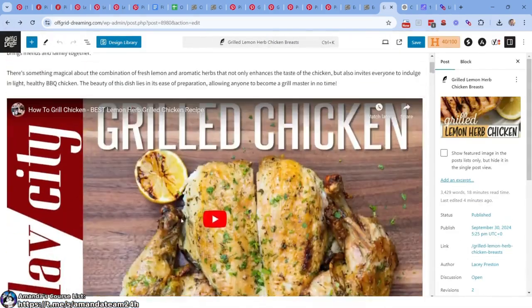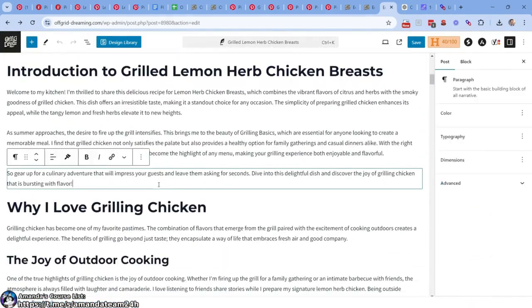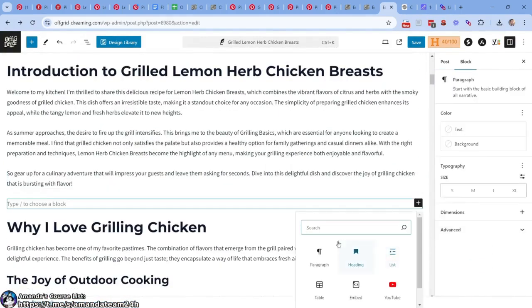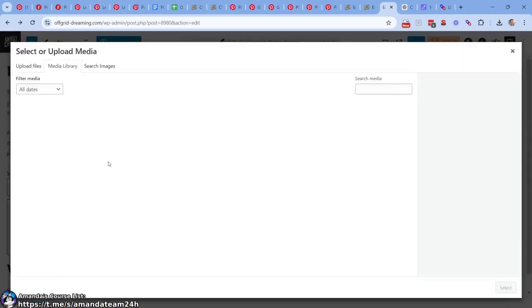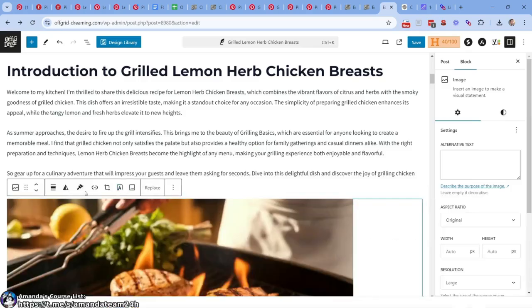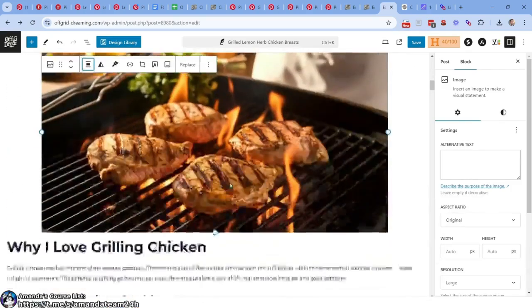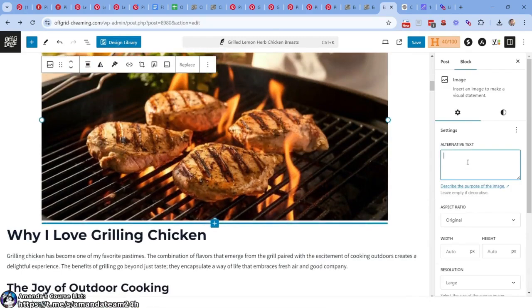Let's come down here. We have the featured image up the top. Boom, featured image. Maybe we want to throw one of these here, right? Let's do image. Image is right there. Media library, because they're already uploaded now. Let's do the best one out of the gates. You just have to pay attention to which one. So you could do alt text here, right? You could say, 4 pieces of grilled chicken on a charcoal grill.